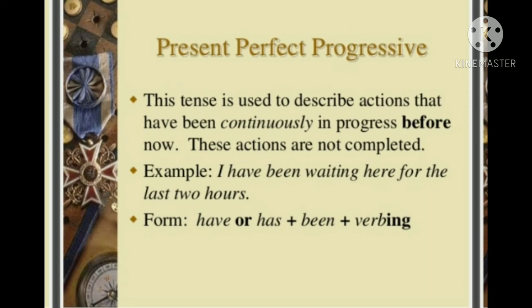For example, I have been waiting here for the last 2 hours. Continuous action for 2 hours. And there will be most often definite adverbs like 2 hours, or like for months or years. There will be the mentioning of the time exactly for the perfect continuous tense.